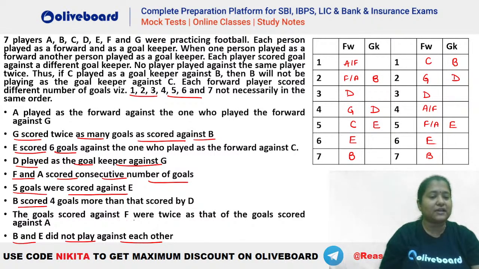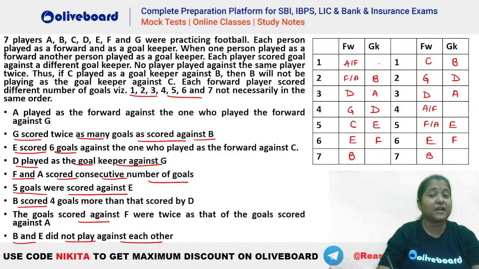The goal scored against F, right? Let's have a look at this one. The goal scored against F is twice that of against A. So F has to be twice of A in the first case. Let's say if we take 6, 3, that's a possibility. So goal scored against F is twice as that against A, will be like this. Here, what is the possibility against it? Again, you can see that 6, 3 will be the only possibility. That is F and A. Okay. So these are the two cases here.